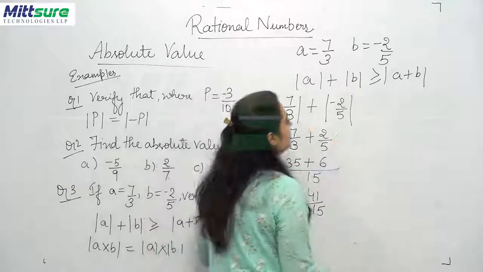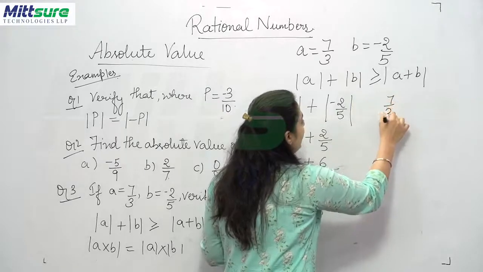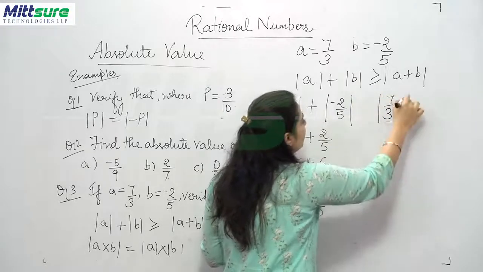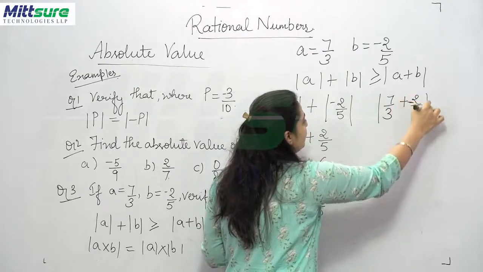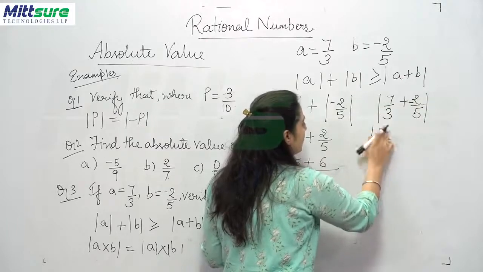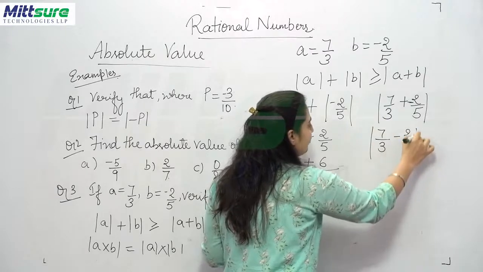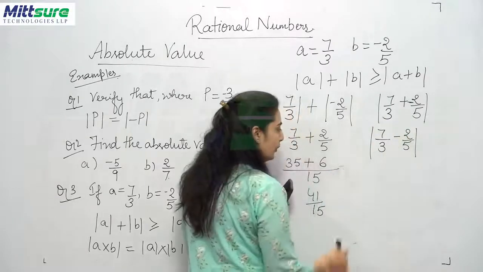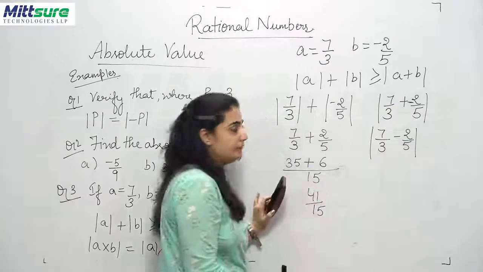Now let's come to this condition. Here we will write 7 upon 3 inside the mod plus 2 upon 5 with the negative sign. So I can change it, for my convenience, to 7 upon 3 minus 2 upon 5 inside the mod, because plus and minus sign gets changed to minus sign. Fine.